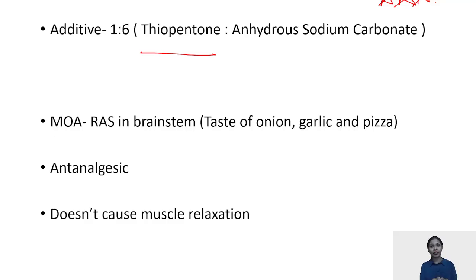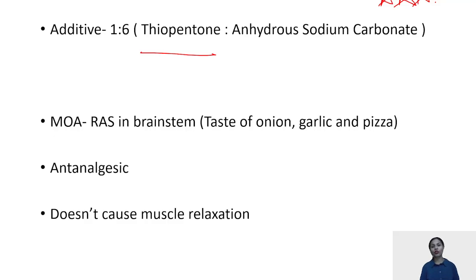It is basically to prevent the precipitation of the insoluble barbituric acid, which is present in the thiopentone, on exposure to the normal CO2 that is present in the air. For that, anhydrous sodium carbonate is added to thiopentone.